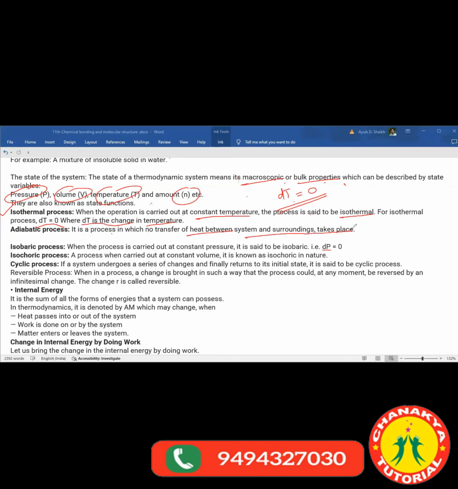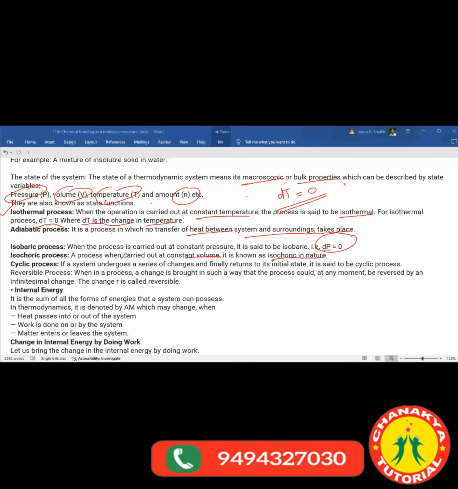Heat will not be changed. Okay. Isobaric process. When the process is carried out at constant pressure, it is said to be an isobaric system. At that time, the change in pressure remains constant. Isochoric process: a process carried out at constant volume is known as isochoric in nature.